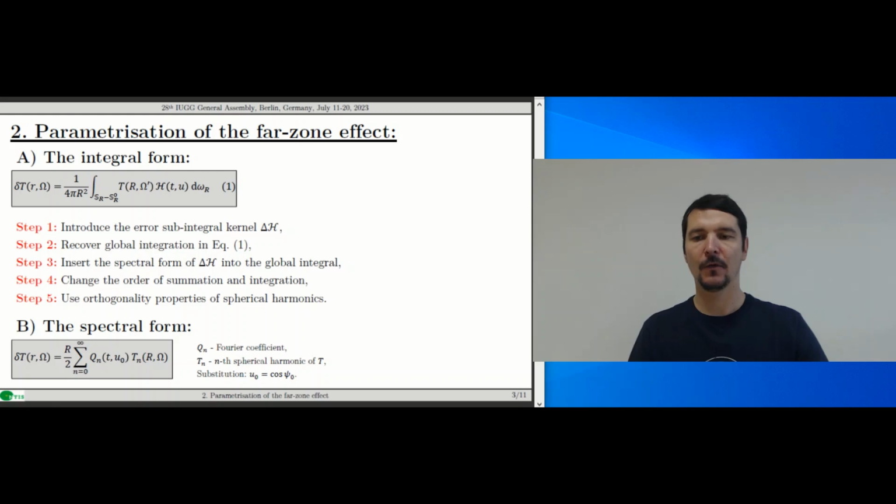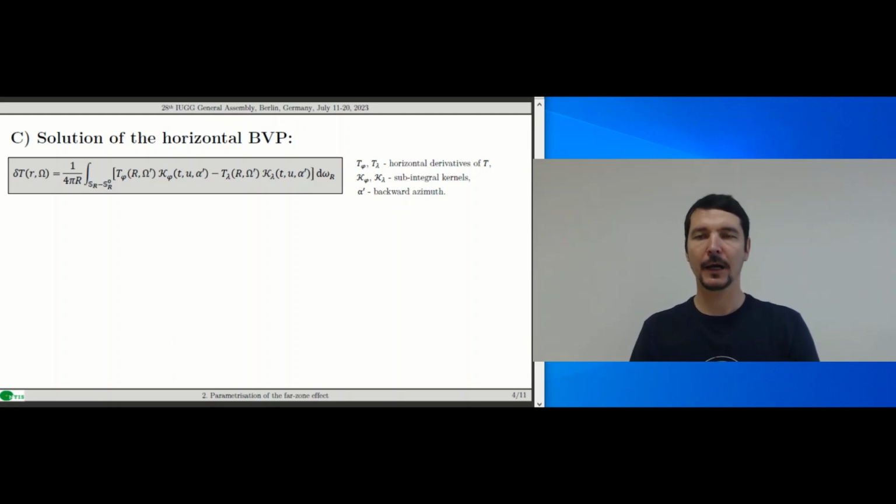The transition from the integral into the series is straightforward, and it includes the 5 steps listed on the slide. You can robotically apply this 5-step procedure and obtain harmonic series for all isotropic boundary values, such as the radial potential derivatives of an arbitrary order. Complications come with anisotropic and non-homogeneous cases. One such example is the analytical solution of the horizontal boundary value problem.